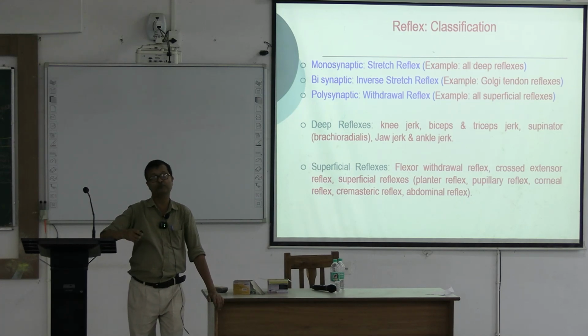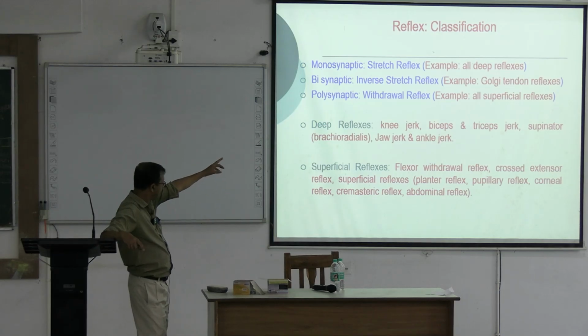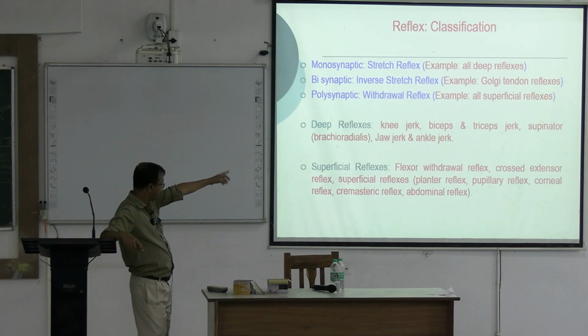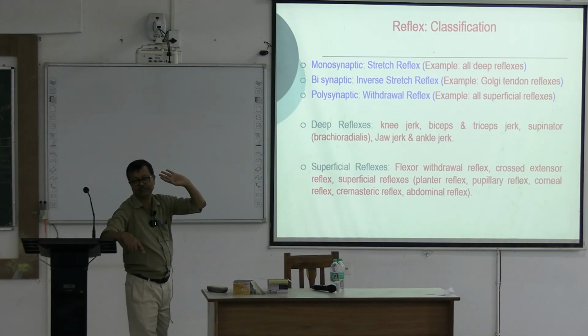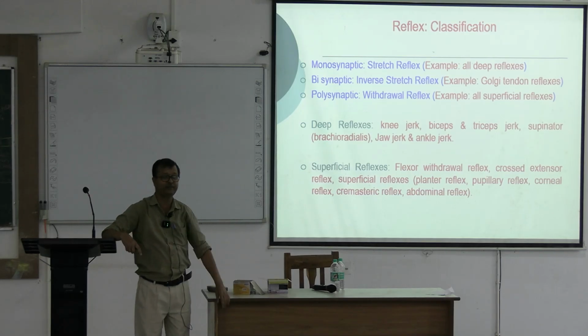We have seen that the deep reflexes are very fast. This is an example of monosynaptic. What are the examples? Monosynaptic, or deep reflexes, or stretch reflexes: knee jerk, biceps, triceps, supinator, jaw and ankle. These 6 types of jerks are examples of monosynaptic. Next, the only example of bisynaptic, what?